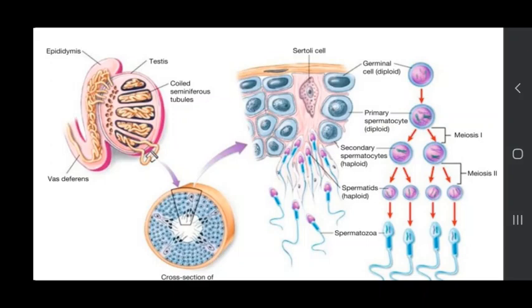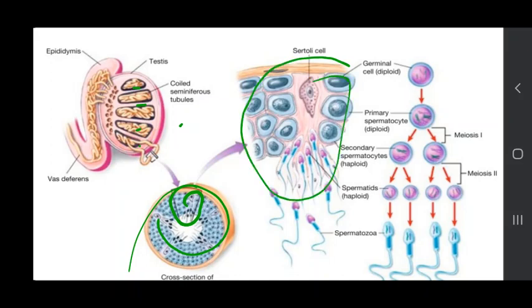You can see over here, these are the testes in which coiled seminiferous tubules are present. This is one seminiferous tubule, and from this one seminiferous tubule, this much portion is taken and shown over here. You can see in this seminiferous tubule there are various stages of development of spermatozoa, and in between there is a large Sertoli cell. You can see the process like this.